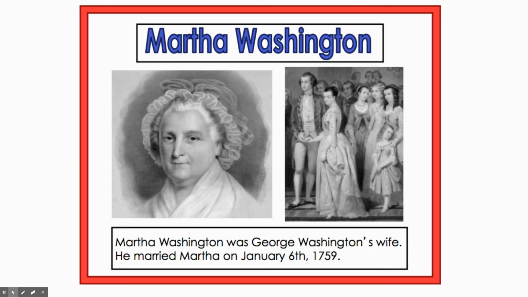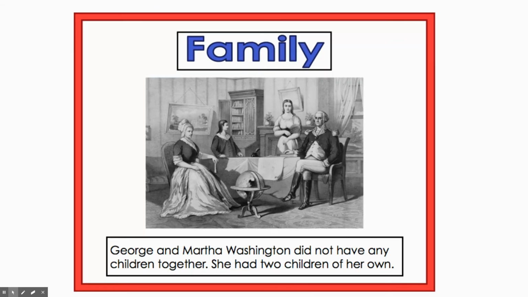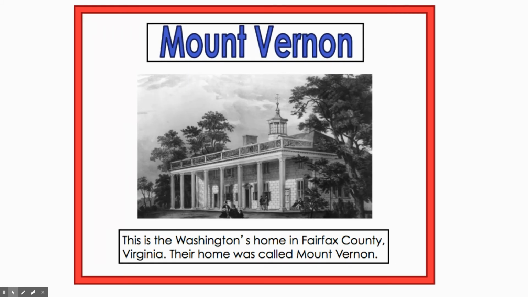Martha Washington. Martha Washington was George Washington's wife. He married Martha on January 6, 1759. George and Martha Washington did not have any of their own children together. She had 2 children of her own. Mount Vernon. This is the Washington's home in Fairfax County, Virginia. Their home was called Mount Vernon.